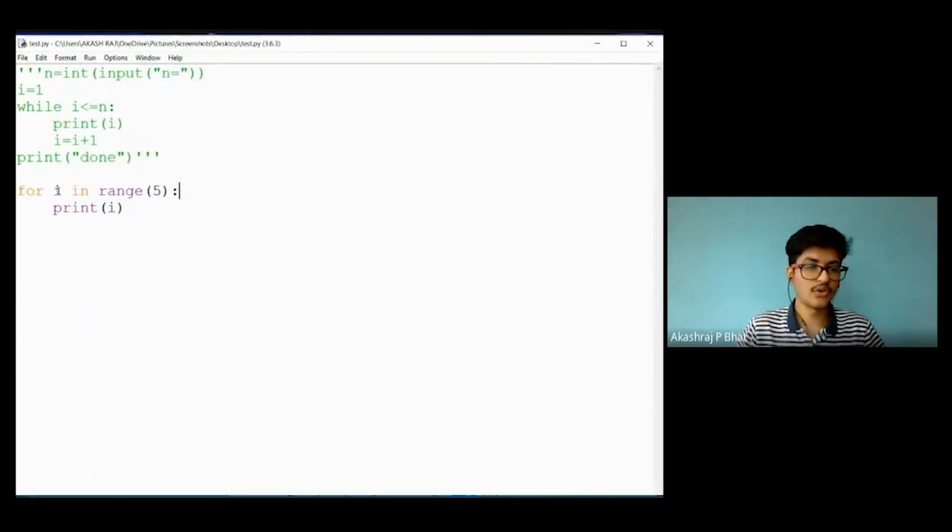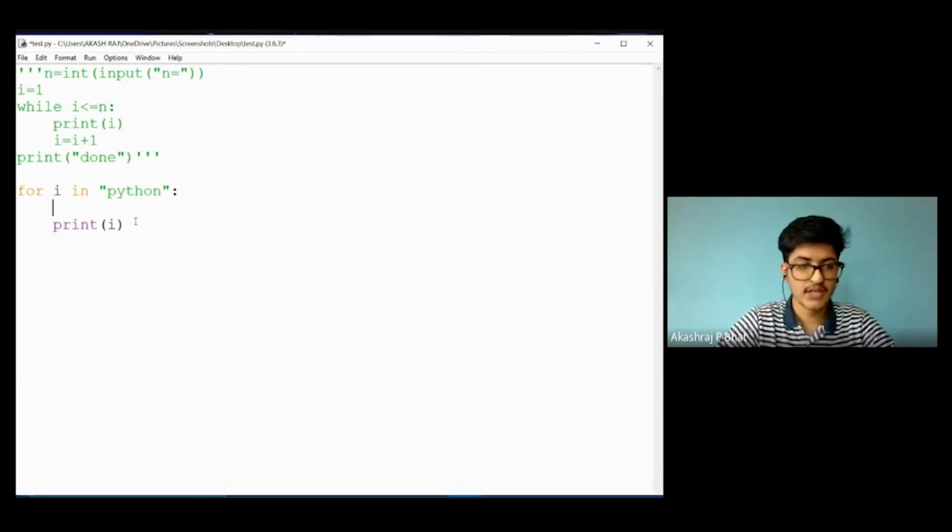Now if we go with nested loops, I will take for again as an example, dealing with string operations. This is the outer loop, for I in Python. Now I will declare an inner for loop. I can't have the same iteration variable again, so I have to change the variable. I have made it j now.